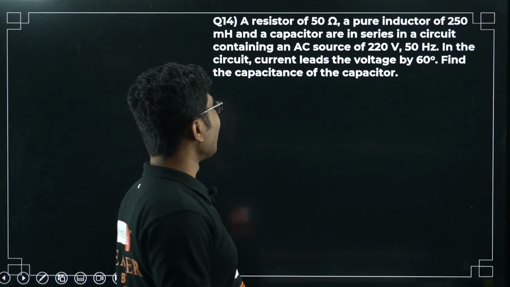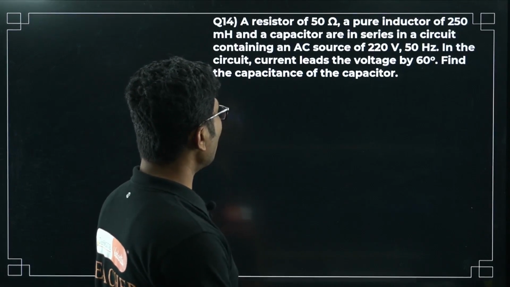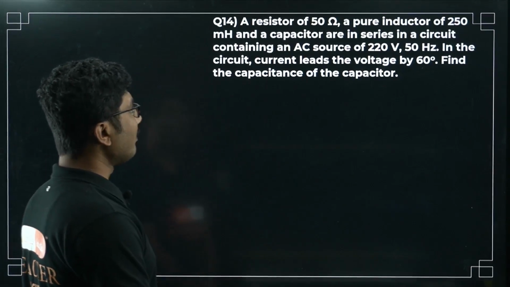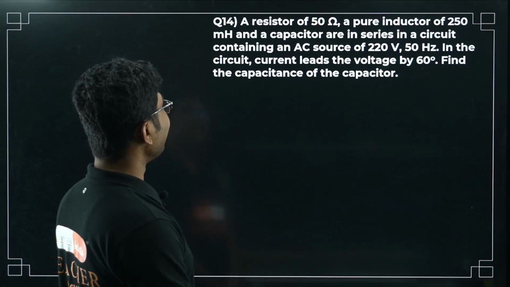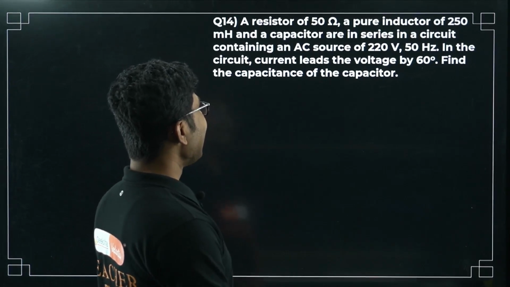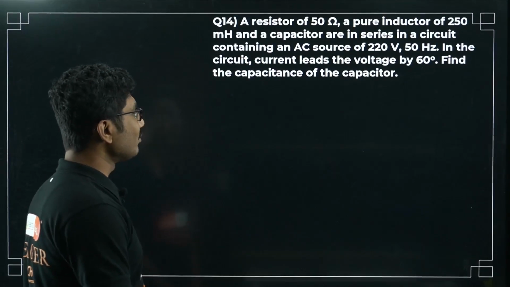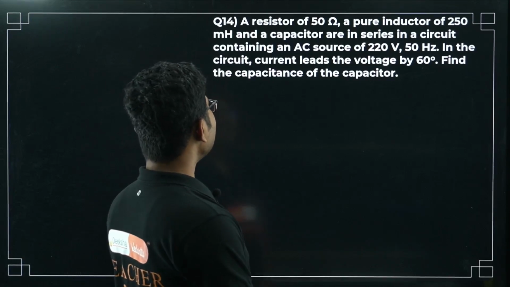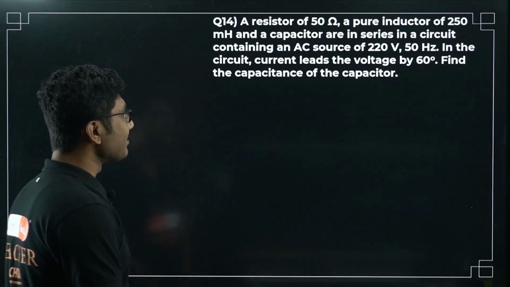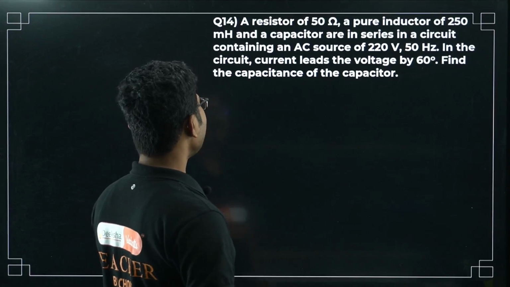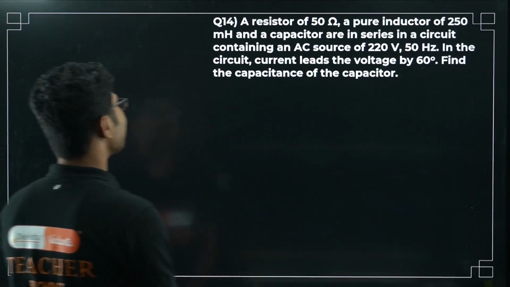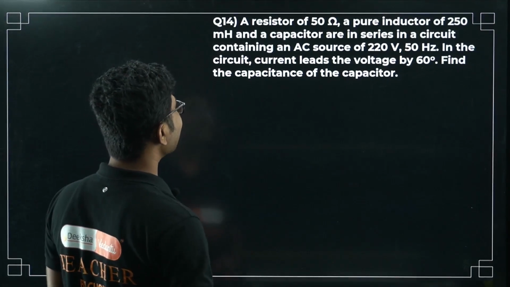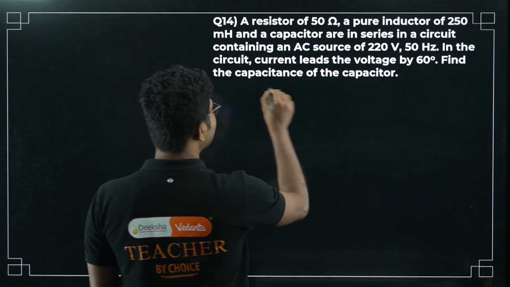A resistor of 50 ohm, a pure inductor of 250 millihenry, and a capacitor are in series in a circuit containing an AC source of 220 volt, 50 hertz. In the circuit, current leads the voltage by 60 degrees. Find the capacitance of the capacitor. This is also another type of problem, a very interesting question. So again it is an LCR circuit.